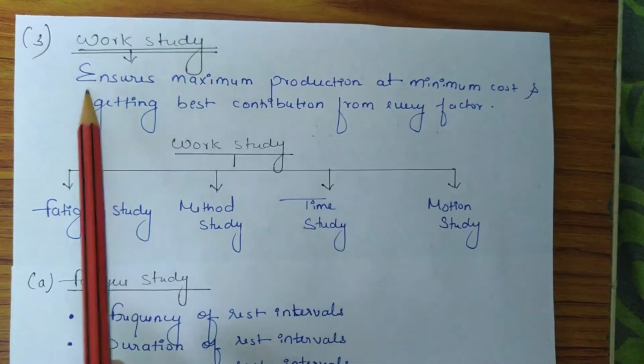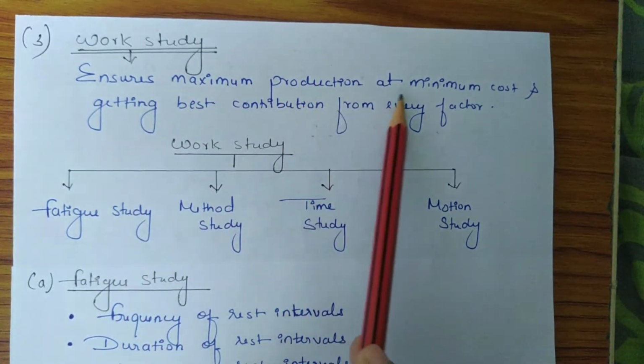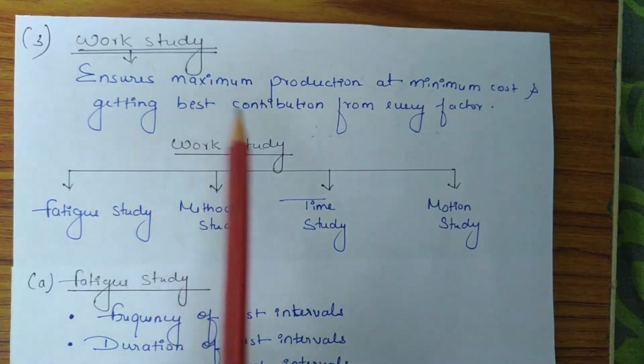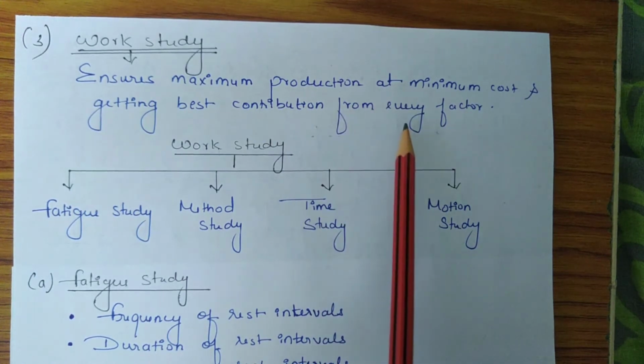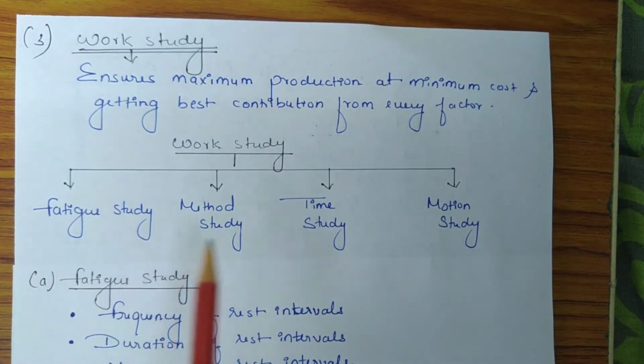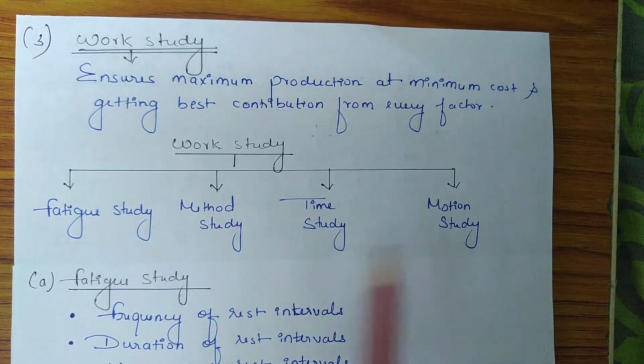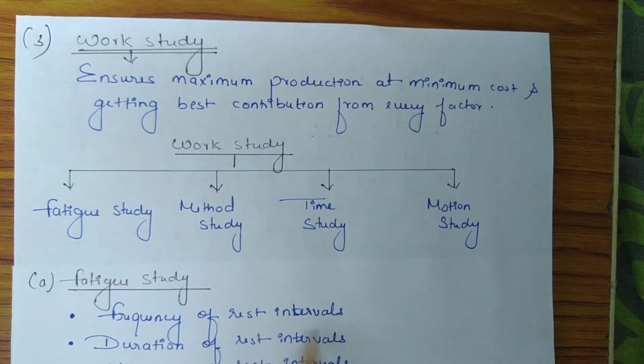Next technique is work study. So work study ensures maximum production at minimum cost and getting best contribution from every factor. So work study basically includes fatigue study, method study, time study and motion study. So fatigue study is a technique of scientific management which is conducted to find out the frequency of rest intervals, duration of rest intervals and number of rest intervals.